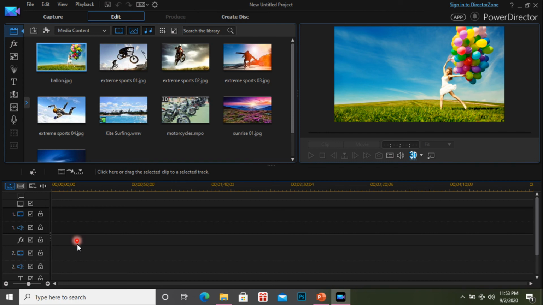By default it already has two layers. So at a time we can edit two videos or two audio files on a single screen. And suppose you need more layers, then you can add more layer panels using this button. Suppose you click the plus button, automatically your layer number will increase.